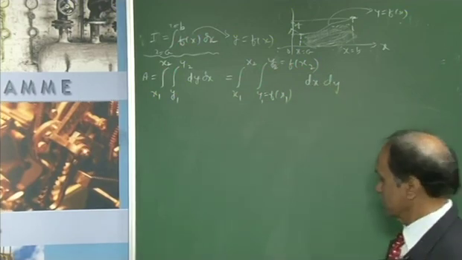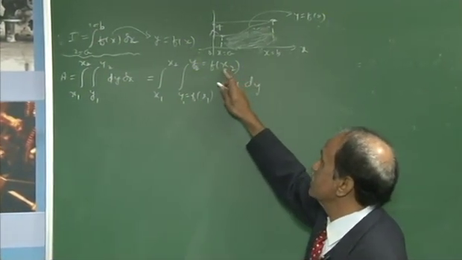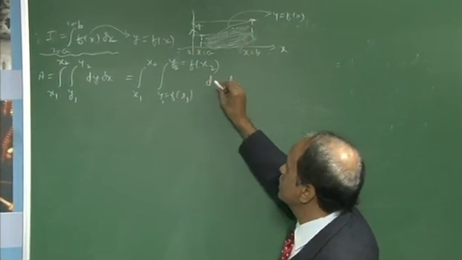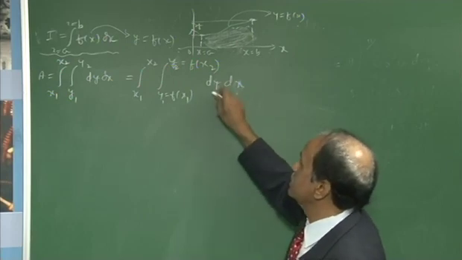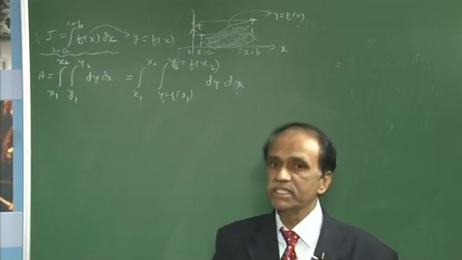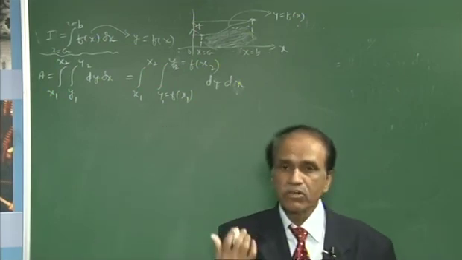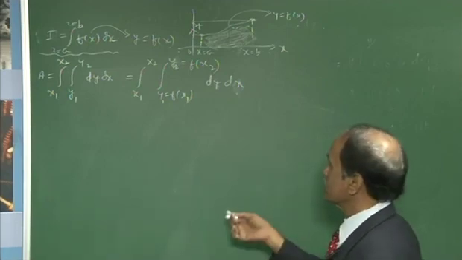That means when this is a function of x, if it is given, then you need to take y here and you need to take x strictly. If it is given dx dy, then interchange the order. That means you reset the problem and then put the required variable for the innermost integral and then the corresponding outermost integral.